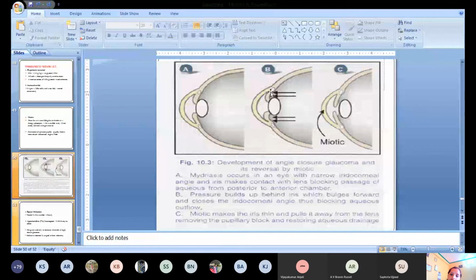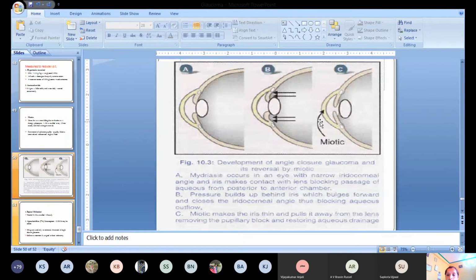So there is a bulging of this iris muscle. So this bulging will cause closure of this iridocorneal angle. Okay, the angle between the iris and cornea. So there is a narrow iridocorneal angle because of the bulging of this iris muscles. That bulging is due to the increased intraocular tension posteriorly.